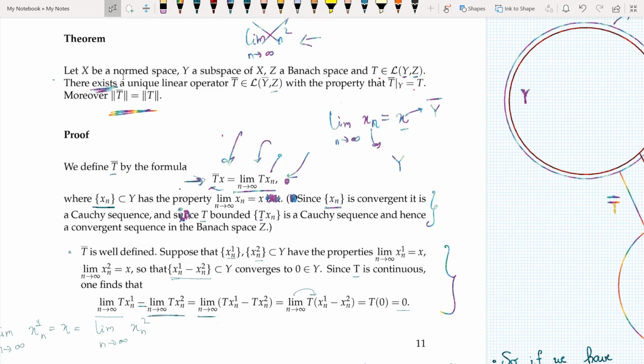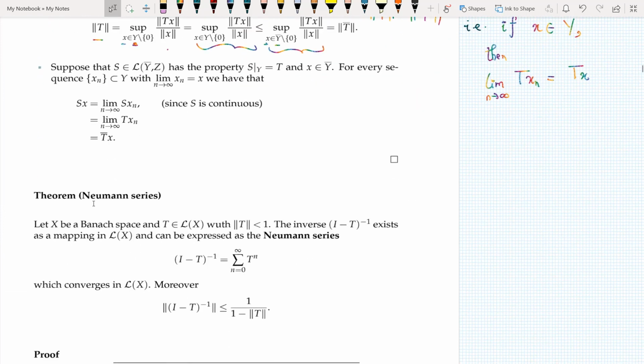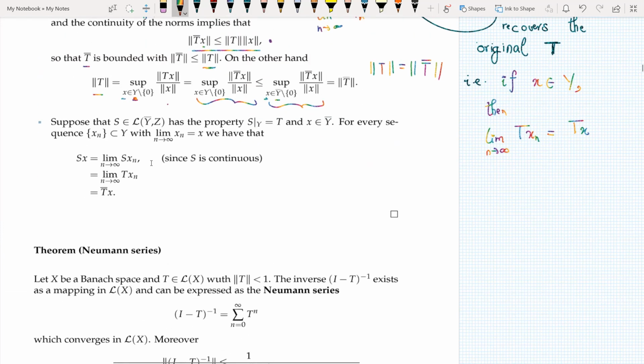And now finally we have to prove that this T bar is indeed unique. And how would we prove the uniqueness? We would say, okay, suppose that there is an S from y bar to C, and it has the property that S restricted to y is equal to T.